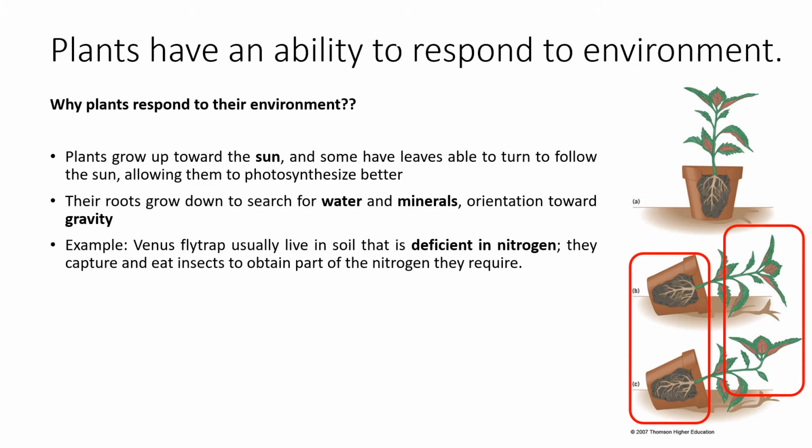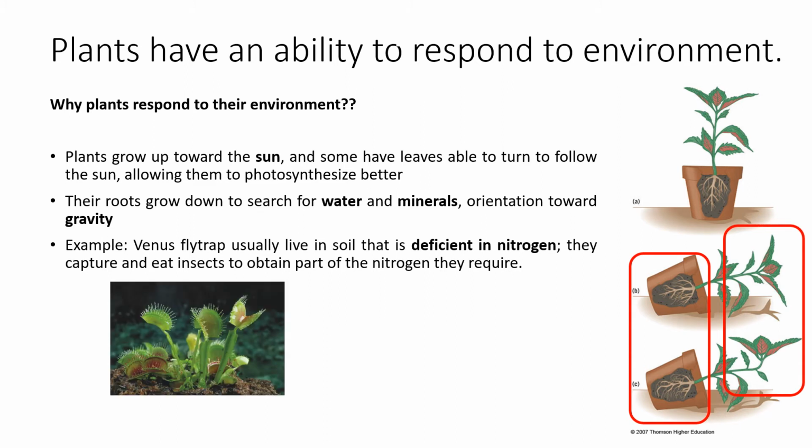Another example is the Venus flytrap, which usually lives in soil that is lacking in nitrogen. So the source of nitrogen they will receive is by capturing and eating insects that fly into the Venus flytrap. That's why we call them tumbuhan makan insects.